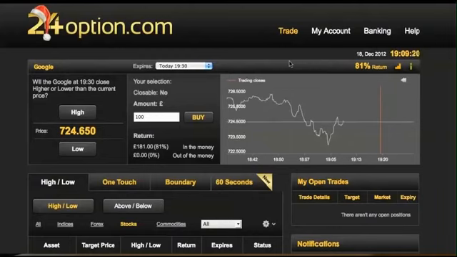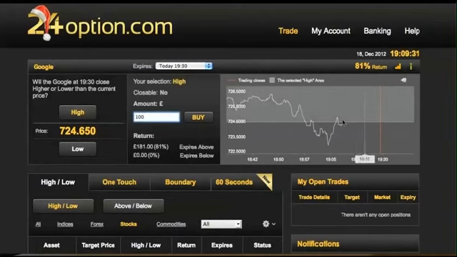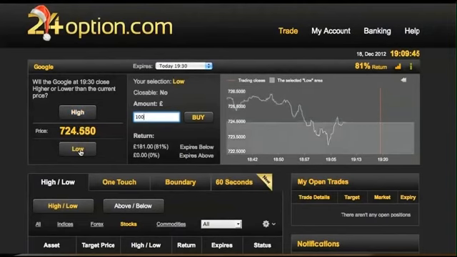So that's very useful. So let's say, for example, we think that this is going to go high. As you can see, that area now has shaded to a light grey. This is the area that we need this trade to finish at. If it finishes down here, this is out of the money. This here is in the money. We might, however, think, well, I think it's going to go low. So we click on low, and you'll see it changes instantly. So it's your decision, one choice or the other. Simple, high-low. Okay, let's move on to the next one. One touch.